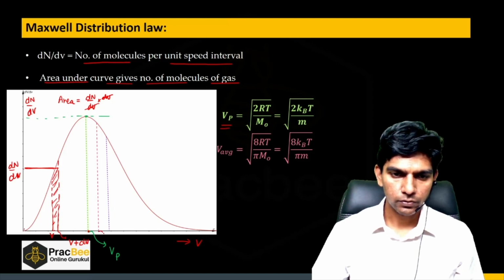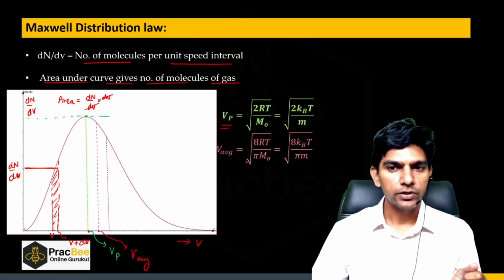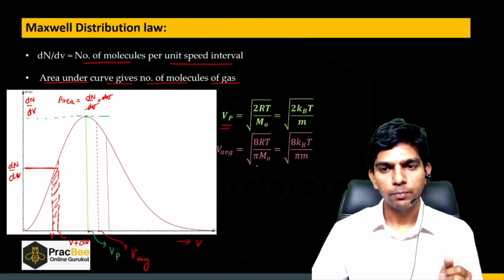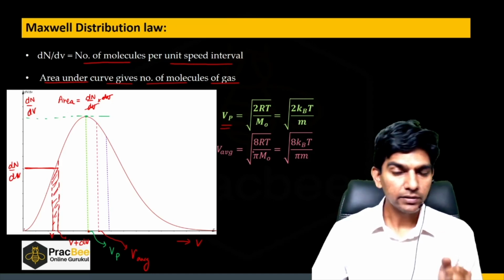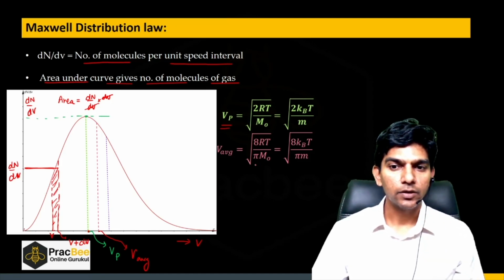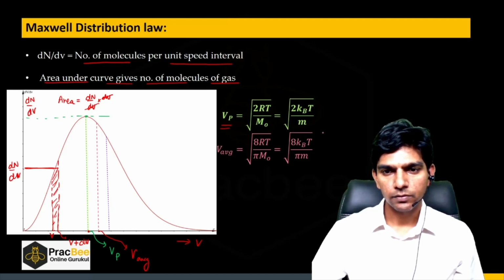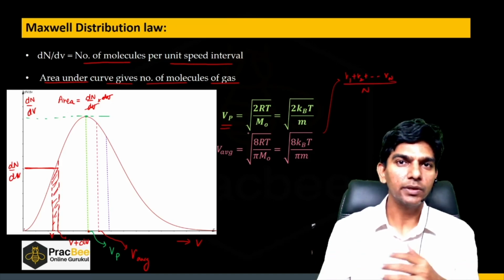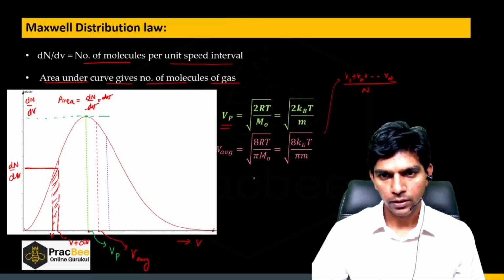Now the second speed is average speed. Now this value is V average. Now what is V average? It is root of 8RT by pi M naught. So can you see the factor has changed? It is root 8 by pi. So can we say this average speed is nothing but V1 plus V2 plus till Vn divided by n. So it is nothing but the mean of the speeds of all molecules.